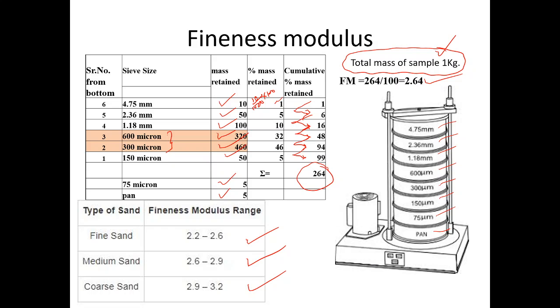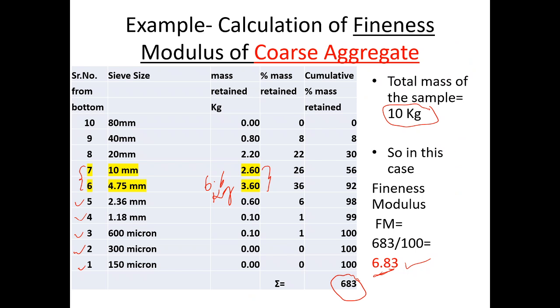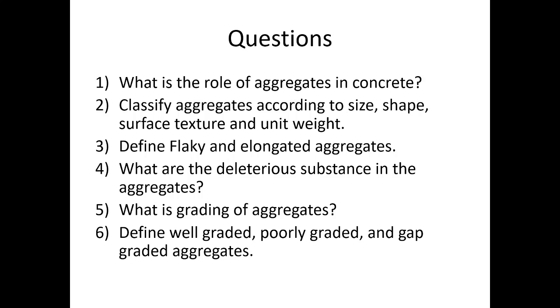So the majority of the sample belongs to sizes 300 micron and 600 micron in this problem, and in the coarse aggregate problem the majority of the sample belongs to sizes 4.75 mm and 10 mm. So this is the information we get from fineness modulus.